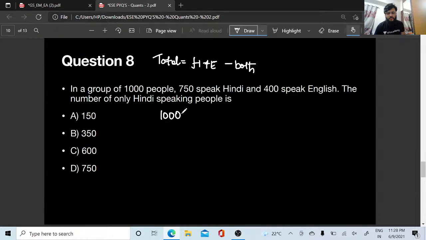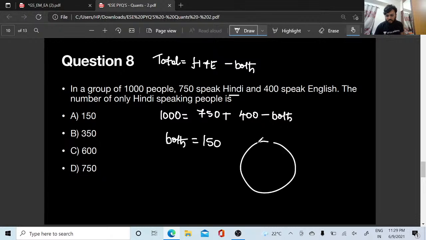Total 1000 is equal to what? How many are speaking Hindi? 750 plus English how many? 400 minus both. So both will be how many? Right? 750 plus 400 1150, right? तो both का value क्या आएगा बाबा? Both का value आ जाएगा 150, right?